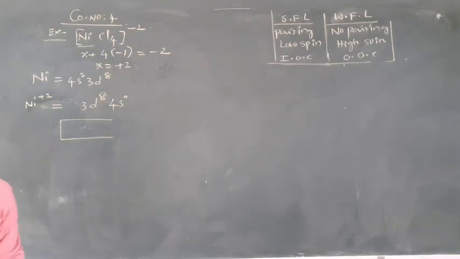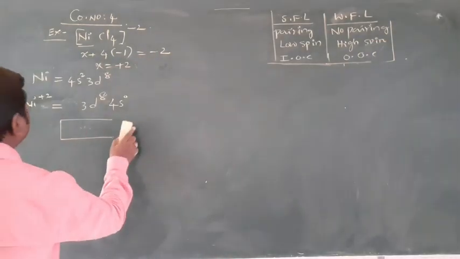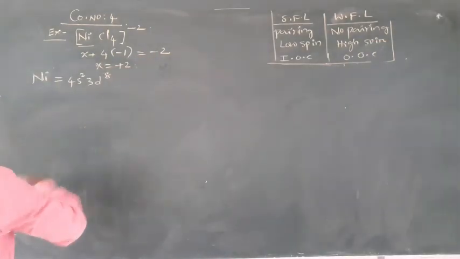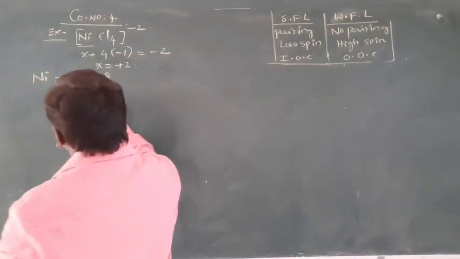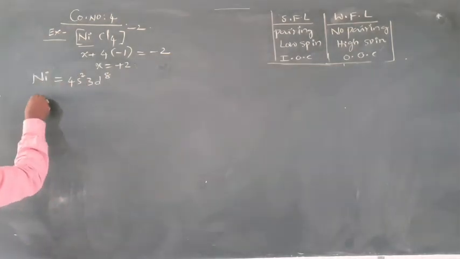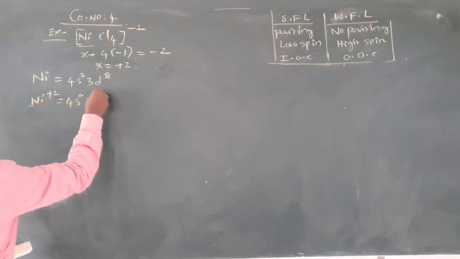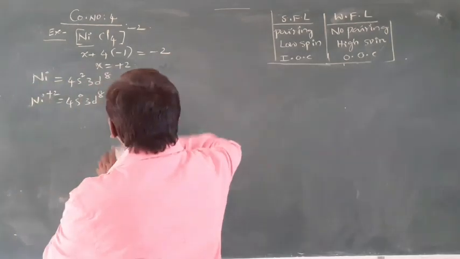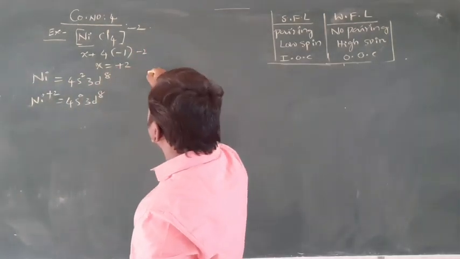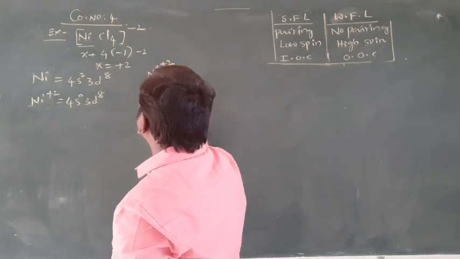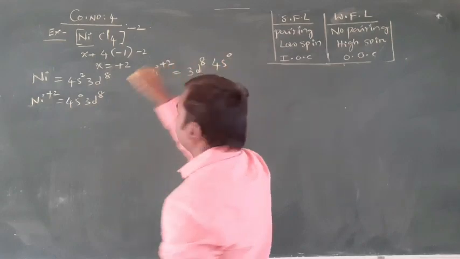So here we will write clearly Ni plus 2: 4s0 3d8. Now, Ni plus 2 orbitals 3d8, 4s0.